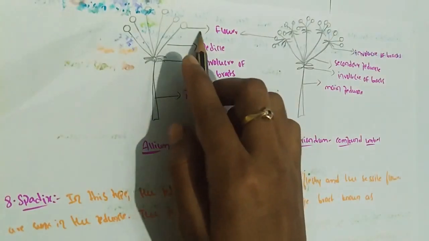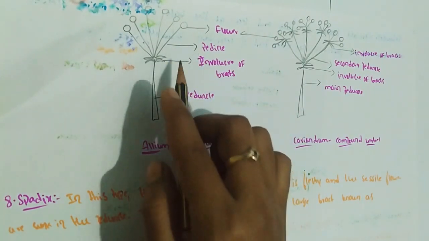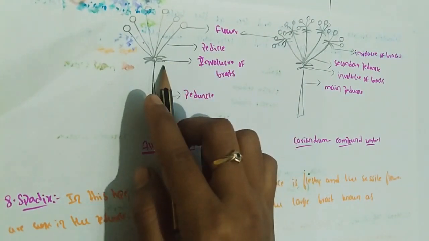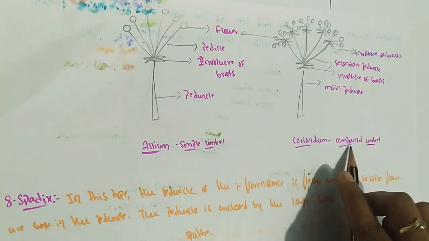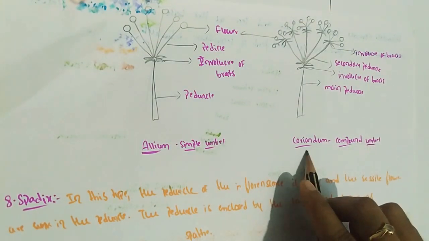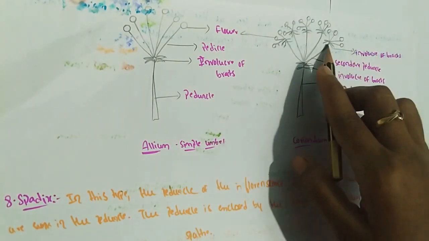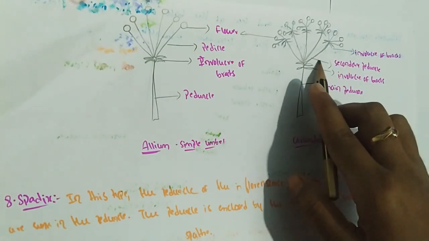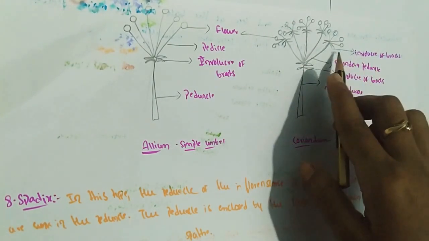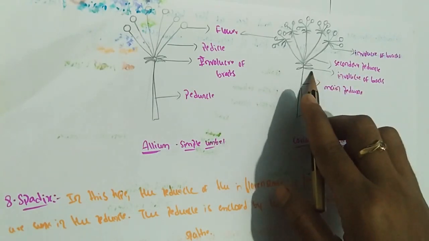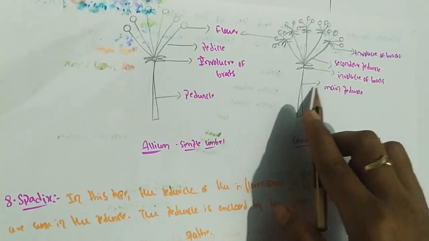It is a simple umbel. Example: Allium. These are the flowers, this is a pedicel, and these are the involucre of bracts. It is a compound umbel. Example: Coriandrum. These are the involucre of bracts. This is a secondary peduncle. Each bract develops a secondary peduncle. These are the involucre of bracts. This is the main peduncle.